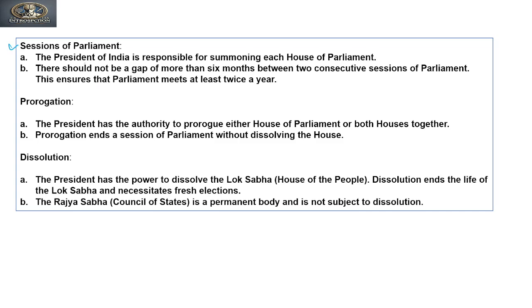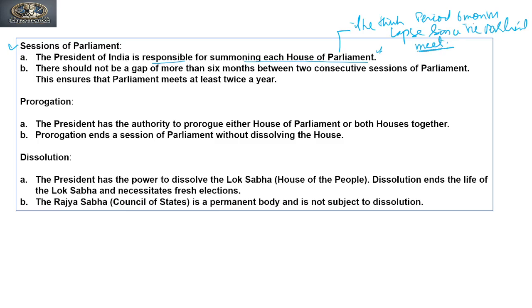So session of Parliament means the President of India is responsible for summoning each House of Parliament when he thinks that the period of 6 months has lapsed since the Parliament has met.